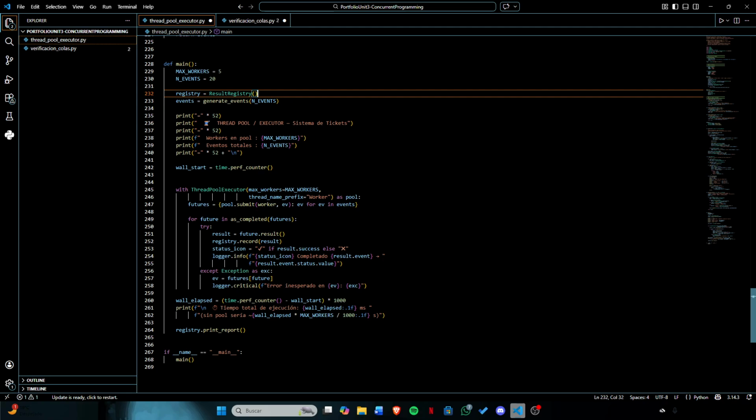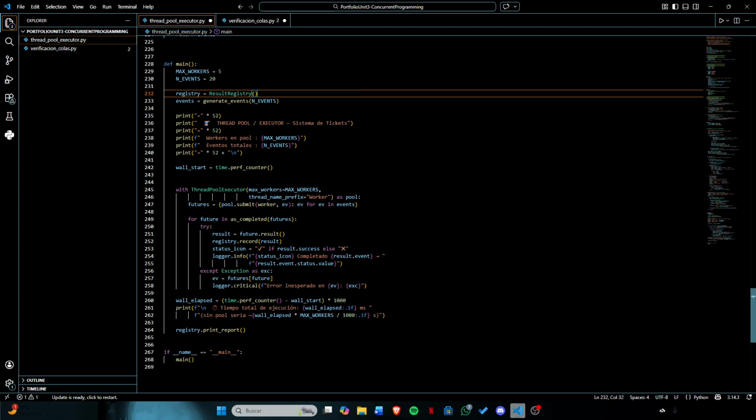If something goes wrong, the worker doesn't give up. Immediately, it retries up to 3 times using a linear backoff strategy, meaning it waits a little longer between each attempt. At the end, the result registry class collects all results in a thread-safe way and prints a final report showing how many events succeeded, how many failed, and the average processing time.